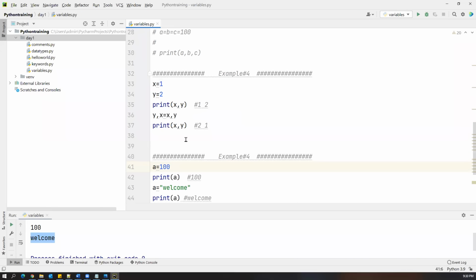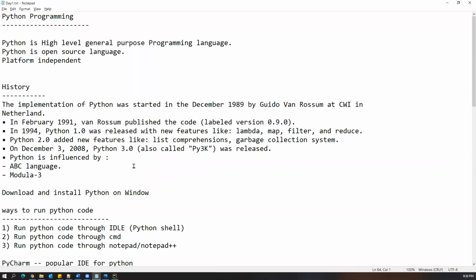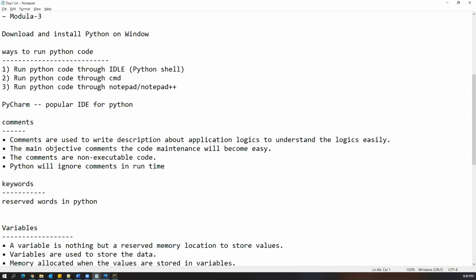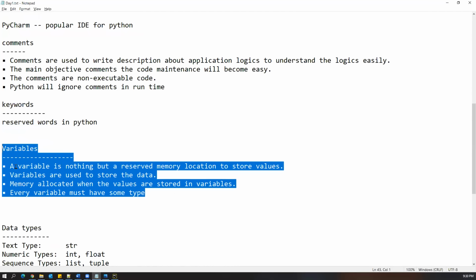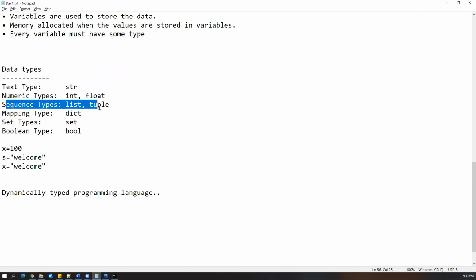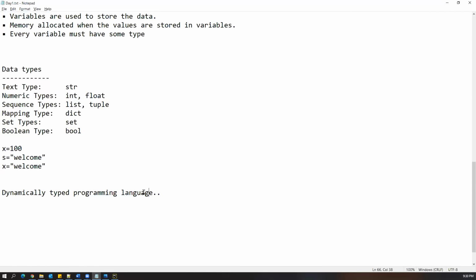Okay, so this is all about the variables concept, guys. Today we have learned how to work with comments. What are the different comments, right? Single line, multi-line, and we have seen what the different keywords in Python are, and we have understood what variables and data types are. Later on, I will discuss more about these data types, because each data type will take one session. They are very huge concepts. These are the fundamentals of the Python programming language, which we need to understand.